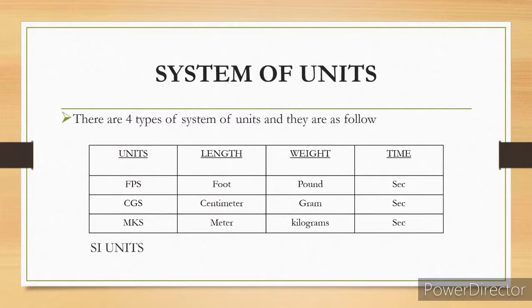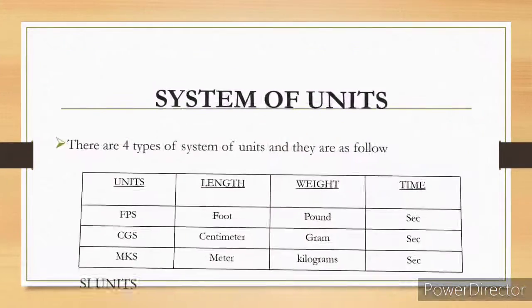When you are solving problems, if they give values in FPS, CGS or MKS, you convert them to SI because it is the standard international system, considered the standard through which we solve any problems or measurements. So in the next slide, I'll be explaining about SI units.